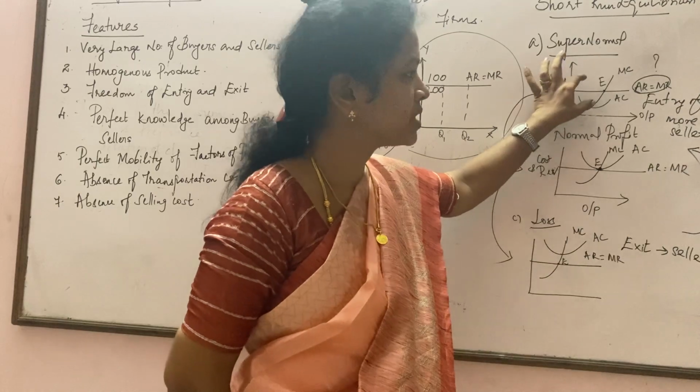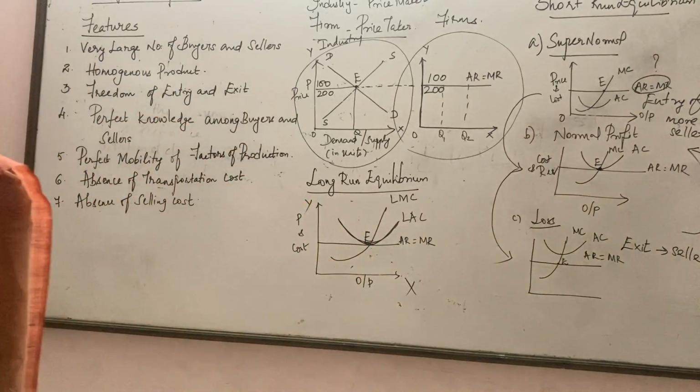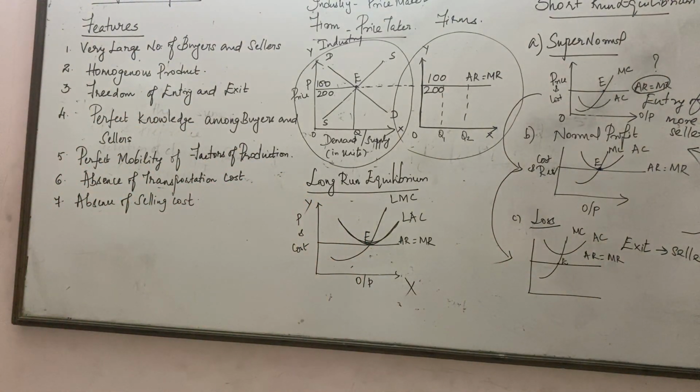From the diagram itself, we can see that revenue is more. When revenue is more than cost, what do we call that situation? It is a supernormal condition. In a supernormal condition, what will happen? It gives more possibilities for more sellers to enter the market. Why? At the end of the day, what is the objective of all sellers? They have to earn more profits, right? So whenever they find an opportunity, if one seller is earning more profit, it gives room for more sellers to enter.